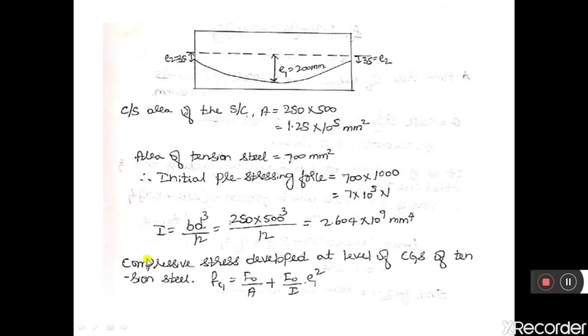First I will calculate the compressive stress developed in the concrete with respect to the 200 mm eccentricity. I consider Fc1 equal to F naught by A plus F naught by I into E1 square.